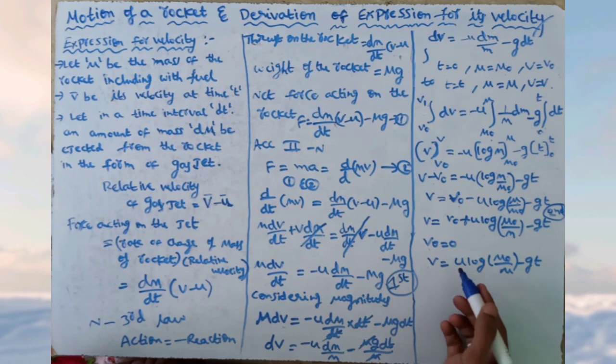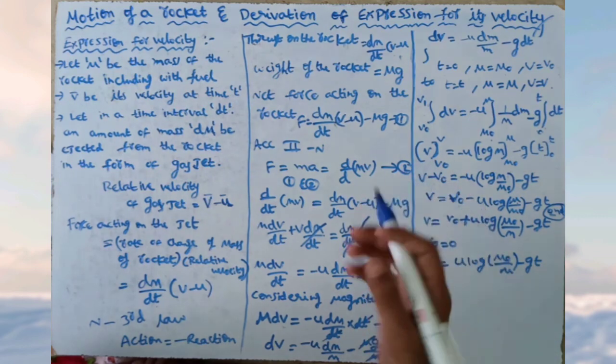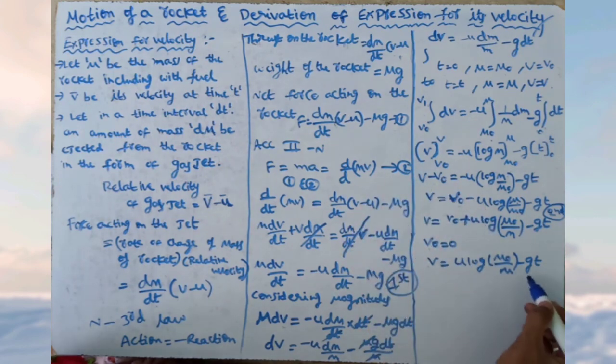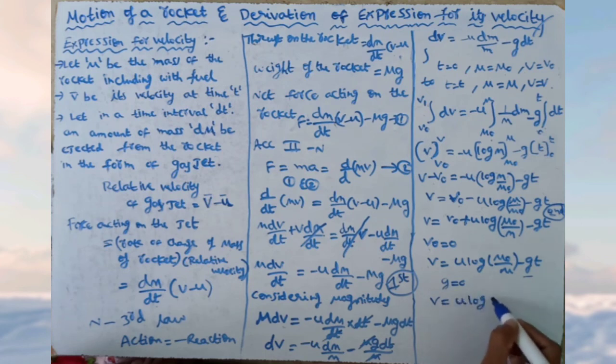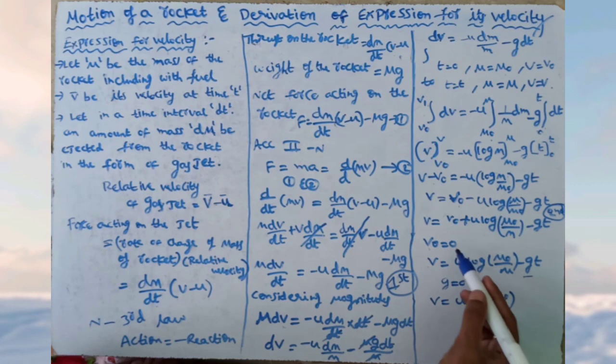When the rocket moves away from the earth, then gravitational force does not exist there, so g becomes 0. So this equation becomes v is equal to u log m naught by m, since g becomes 0, so g into t is 0.